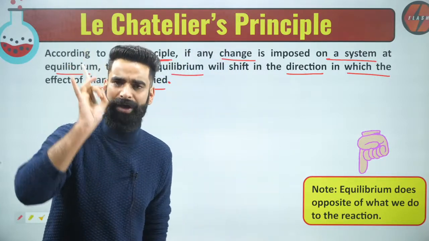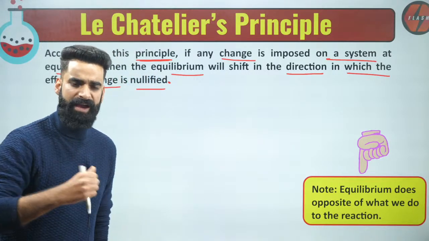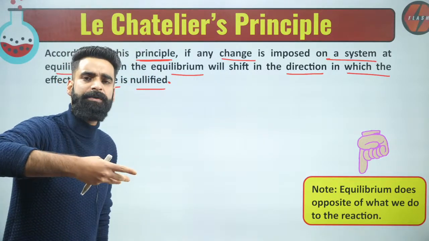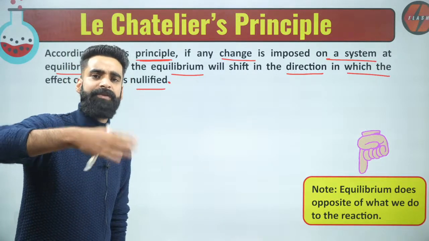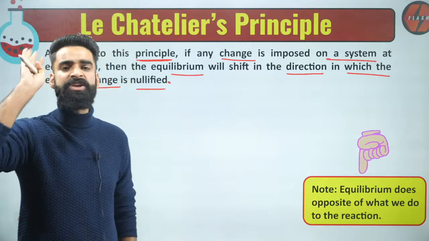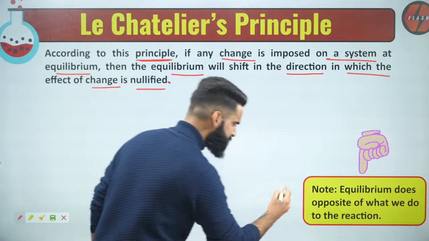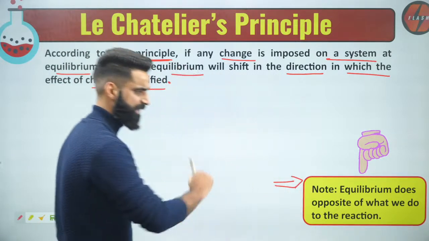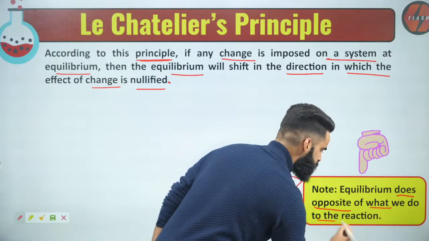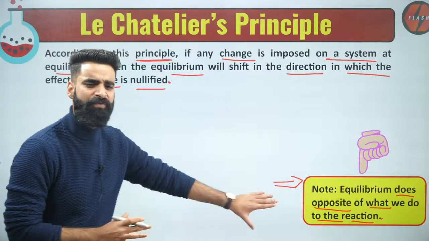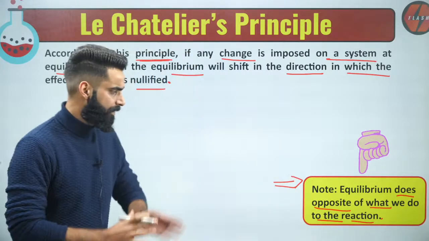Yes, very simple. Whenever I have a system at equilibrium, if I want to disturb the equilibrium, it will then try to nullify the change which was done on it. What does that mean? Simple, guys. Just look at this statement. Equilibrium does the opposite of what we do to the reaction. This is something which I want you guys to remember. If you remember this, you're done.